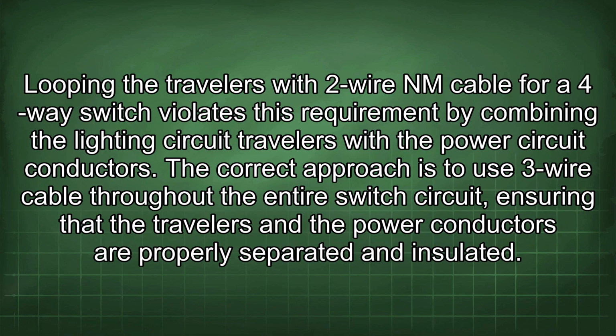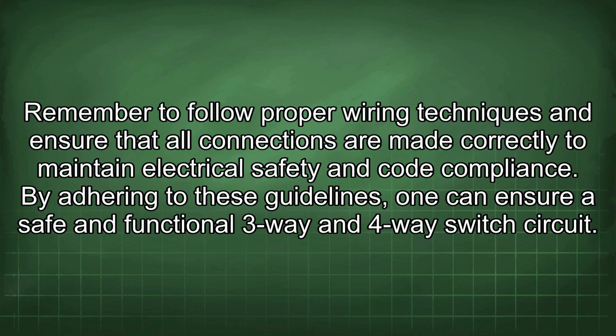Looping the travelers with two-wire NM cable for a four-way switch violates this requirement by combining the lighting circuit travelers with the power circuit conductors. The correct approach is to use 3-wire cable throughout the entire switch circuit, ensuring that the travelers and the power conductors are properly separated and insulated. Remember to follow proper wiring techniques and ensure that all connections are made correctly to maintain electrical safety and code compliance. By adhering to these guidelines, one can ensure a safe and functional 3-way and 4-way switch circuit.